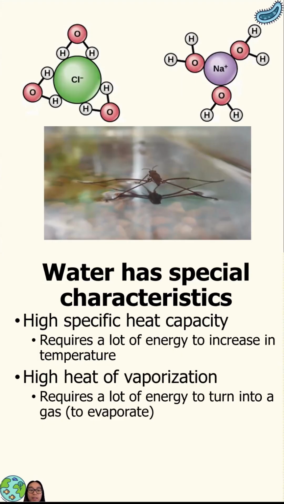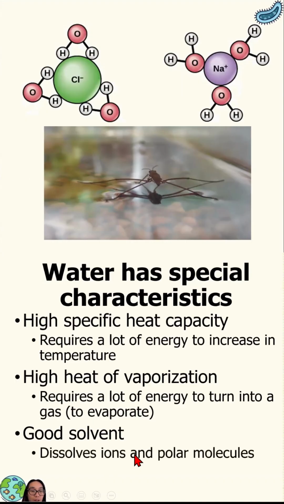These are kind of hand in hand, but the reason why heat of vaporization is important is because that is why oceans and lakes and rivers exist, right? Because water takes forever to evaporate, we can have a body of water and it doesn't evaporate completely. So that's obviously really helpful for a lot of living things. Water is also a really good solvent. Lots of things like to dissolve in water. Lots of things that are really helpful for living things dissolve in water. And actually, in the next slide, we'll talk about what things do dissolve in water and what things don't. So we'll come back to that.